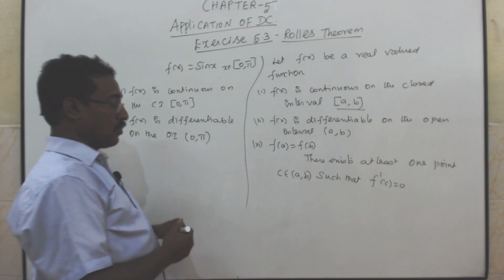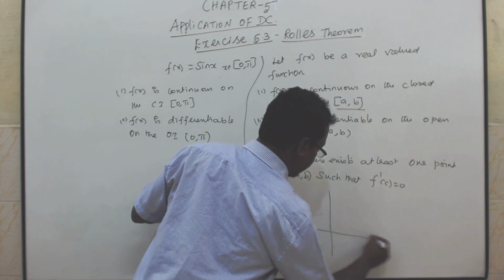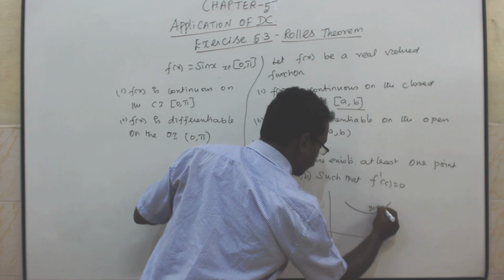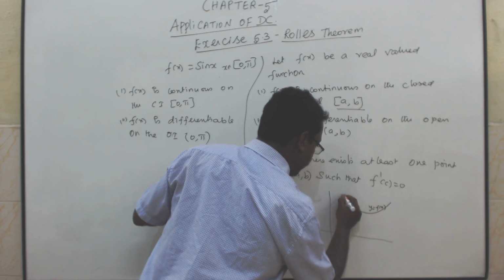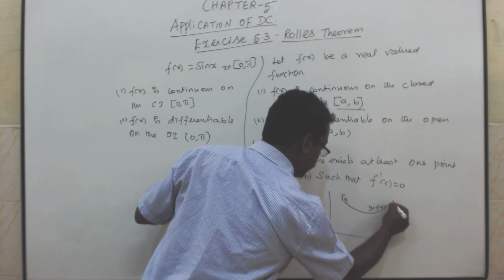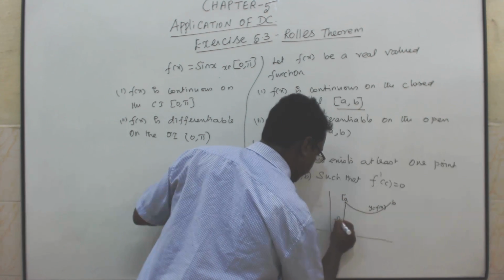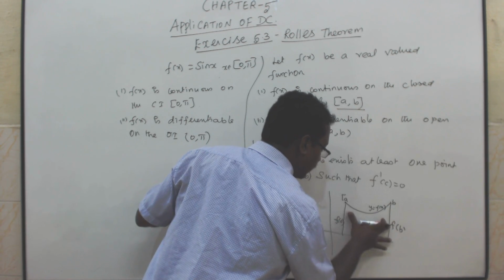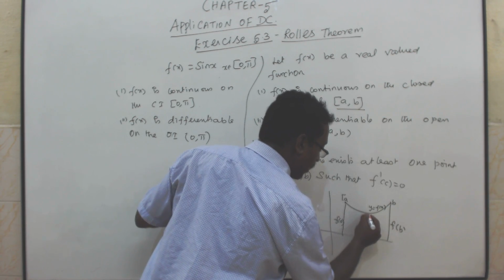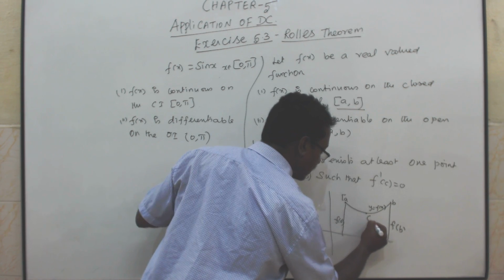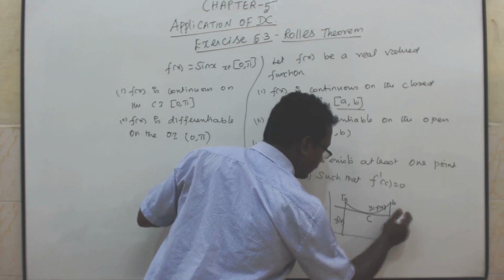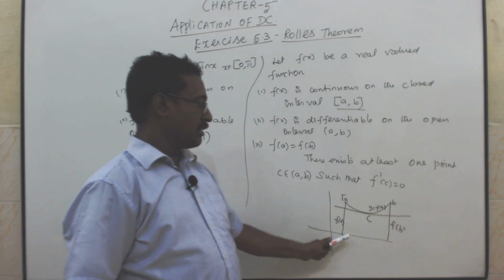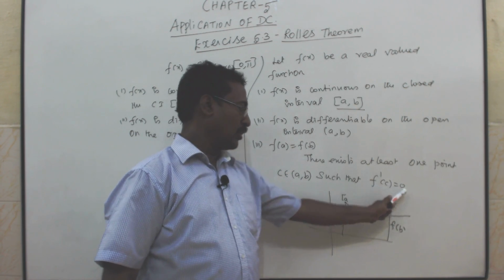Before that, about Rolle's theorem, let me consider any function, the curve y equal to f of x. This is a, this is b, this is f of a, f of b, both the lengths are the same. Then draw a tangent at any point, the tangent is parallel to the x-axis, so the slope f dash equals 0.